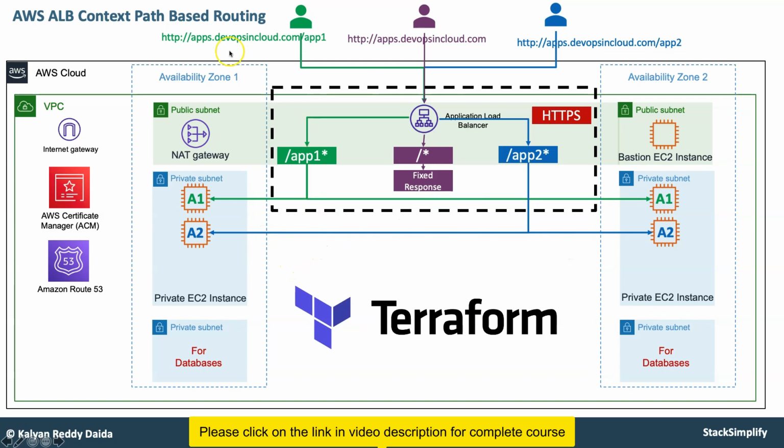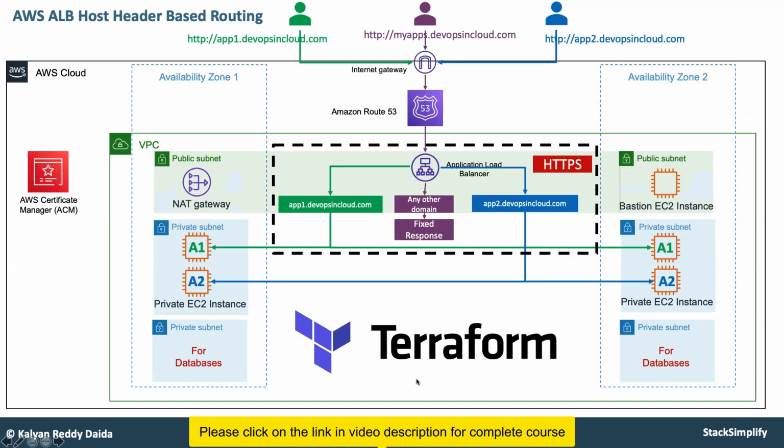Okay, and in addition to that, you will also use Certificate Manager here for creating the SSL certificates for apps.devopsincloud.com, and that DNS will also be registered in Route 53. So you can access apps.devopsincloud.com and it will provide the fixed response, apps.devopsincloud.com/app1 will respond with the app1 page from the app1 instances, and /app2 will be served from the app2 instances. This entire context path based routing use case you are going to build using Terraform.